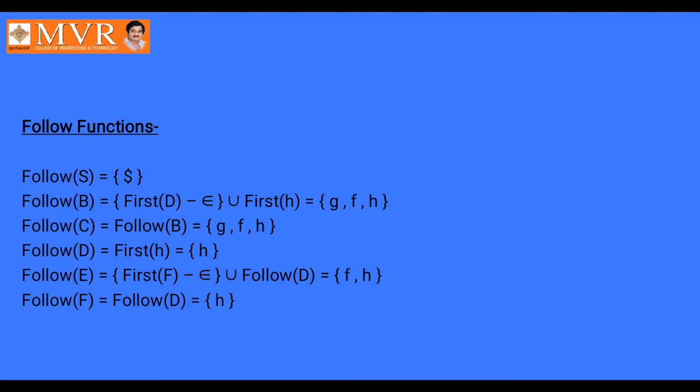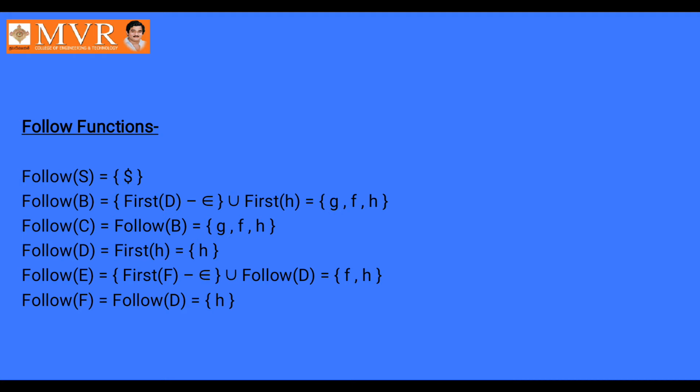In the fourth line it is shown here. First of H is H. Follow of E is the union of first of F and follow of D, that is F comma H. Follow of F value is follow of D, that is H. That is rule 2. Coming to the third line, that is rule 3. Follow of C is follow of B, that means follow of B value is G F H. Already we are getting the result G F H.